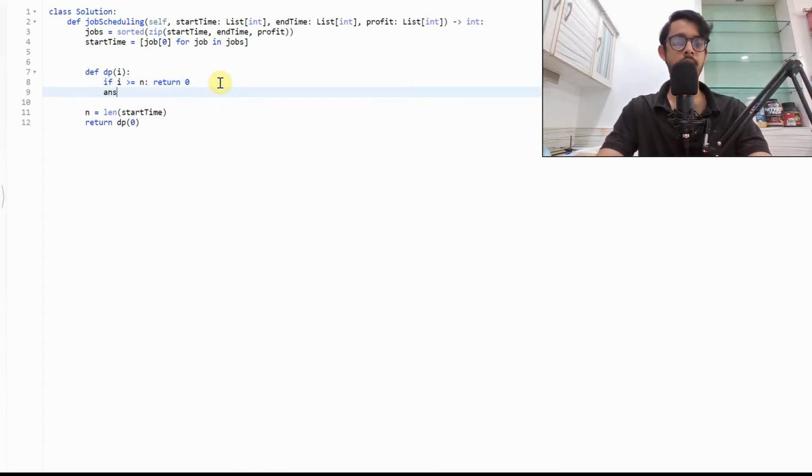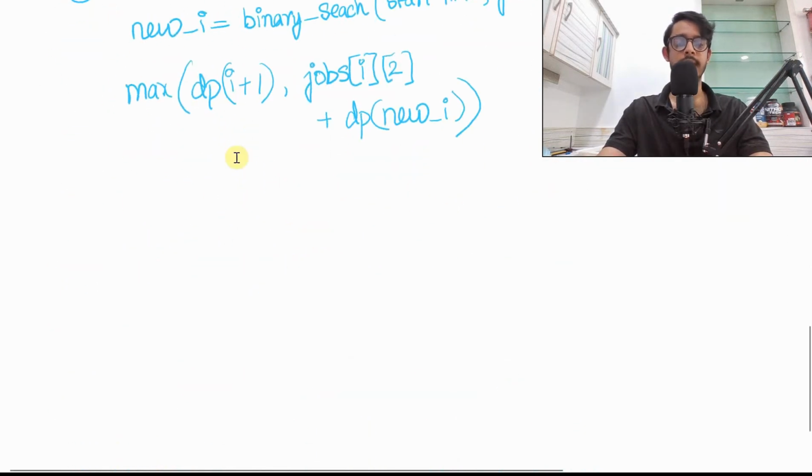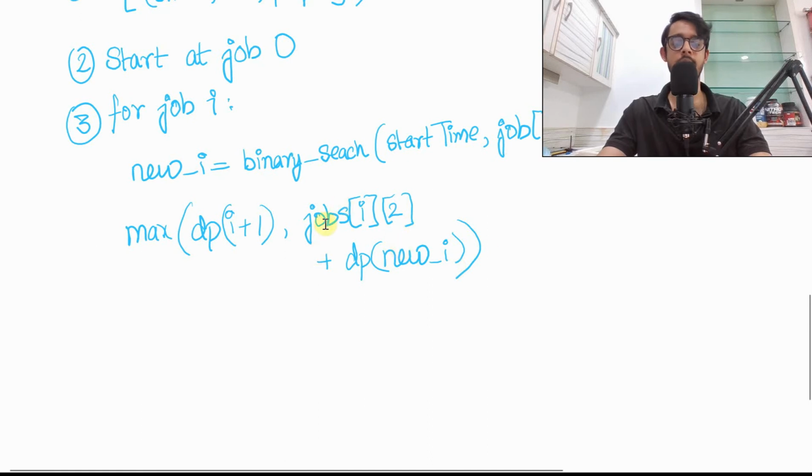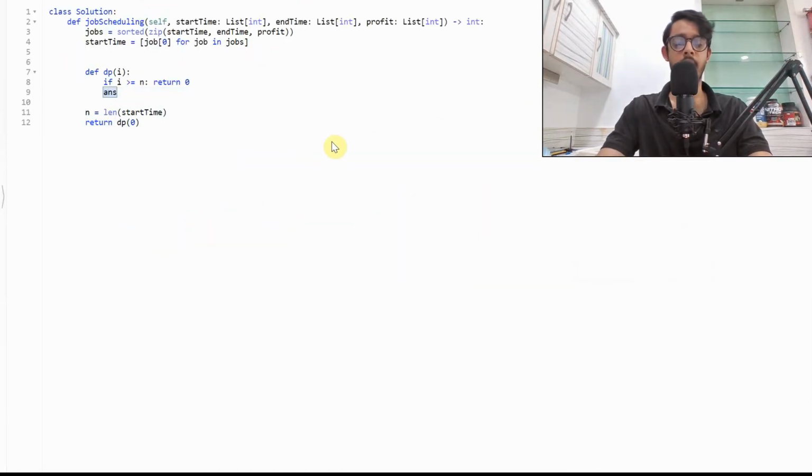We'll also have this answer right here, which is going to be what? It's going to be the maximum of dp of i plus 1, and the jobs of i. We'll take out the ith job, which is the current job, and complete this job, taking the profit mentioned at this second place, as well as move on to the new location, dp of new i. How do you find this new i?